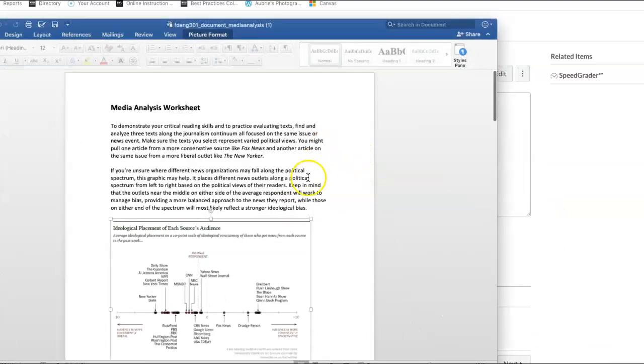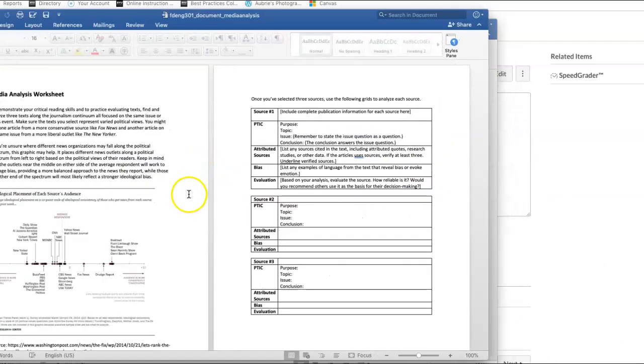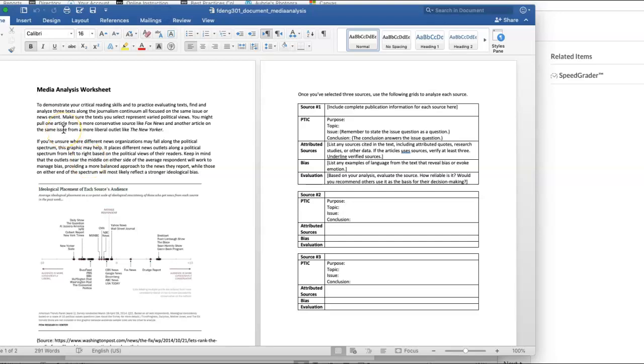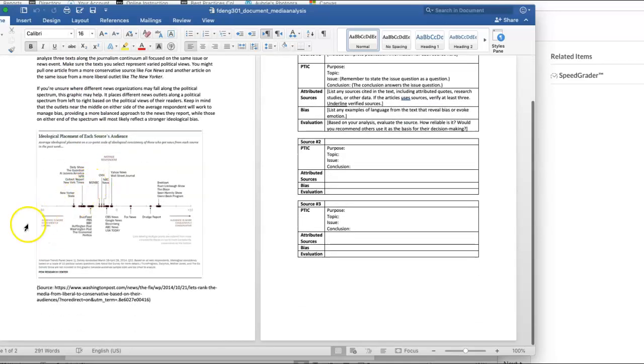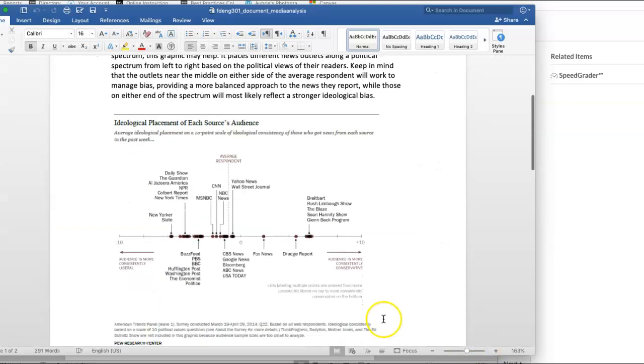So the worksheet looks like this. Let me just make sure this is my blank one. Here we go. The worksheet looks like this. It has 2 pages. It asks you to demonstrate your critical reading skills and practice evaluating texts and find 3 texts along the journalism continuum. Here's an illustration of the journalism continuum. I'm going to zoom in here so you can see that just a little bit better right here.